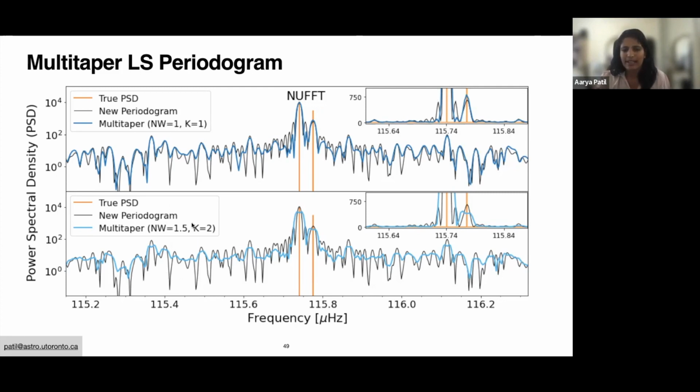And one thing I want to highlight is that you can add more and more tapers to your estimate, but there's a trade-off between frequency resolution and the number of tapers you can use. The more tapers you add, the variance of the estimate will reduce, so you will get a less noisy estimate, but your frequency resolution will keep getting worse. So this is what you see here. I have 2 tapers, and the bandwidth of this has now increased. So you just have to make sure that you use the bandwidth that follows your physics problem.